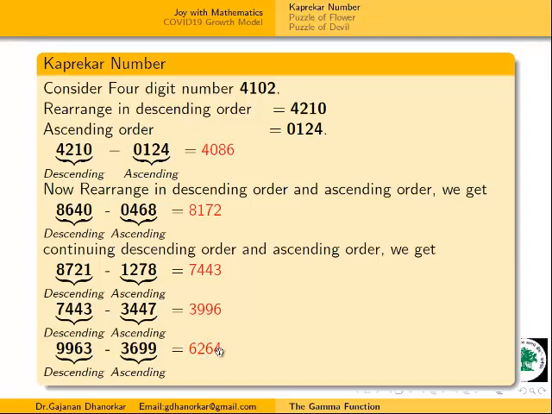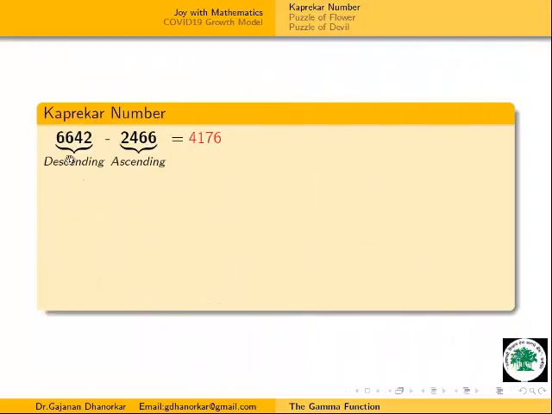Now again for this number we write descending order minus ascending order. Descending order is 6642, and 6642 minus 2466 gives 4176. Now again I write descending order minus ascending order, and we get 6174. Now this is the interesting number here. If I again write descending order and ascending order...